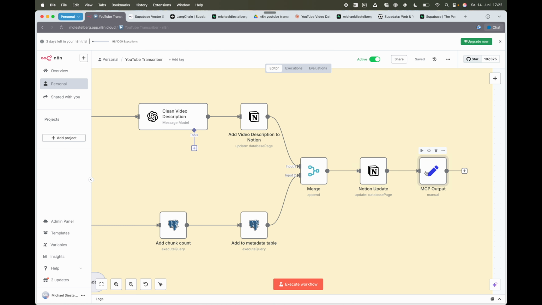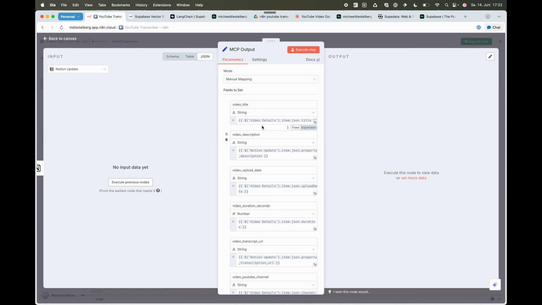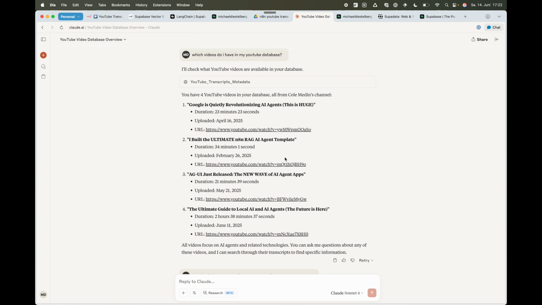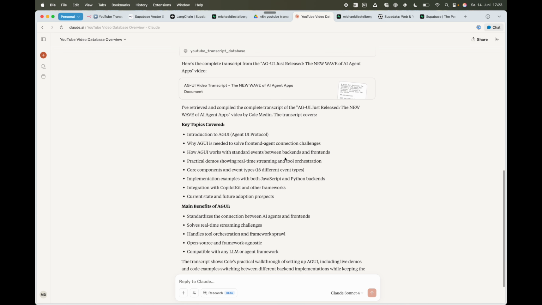And the last step is a set fields node where I'm basically defining what kind of information the MCP is supposed to receive back from that workflow after using this tool. And here I can control the information that it will report back to me. That's something that you can see here.